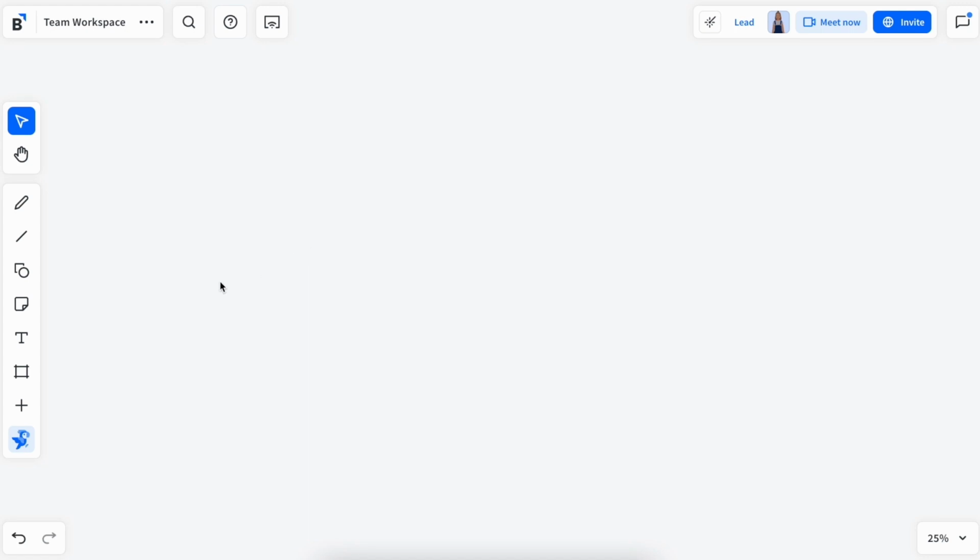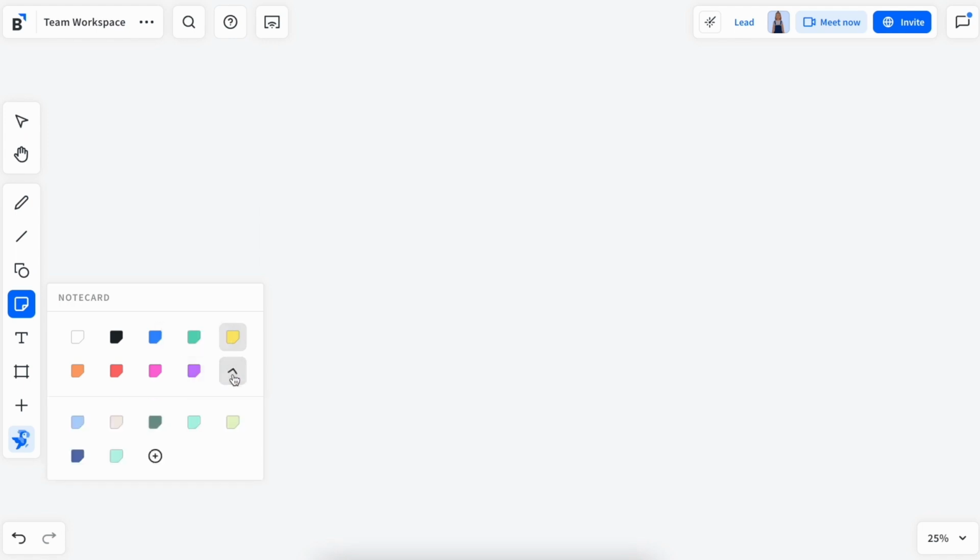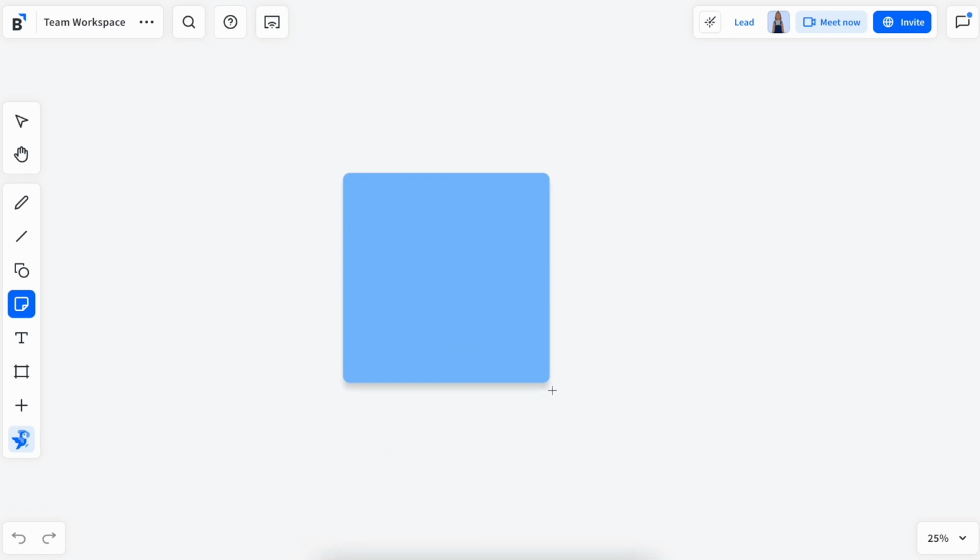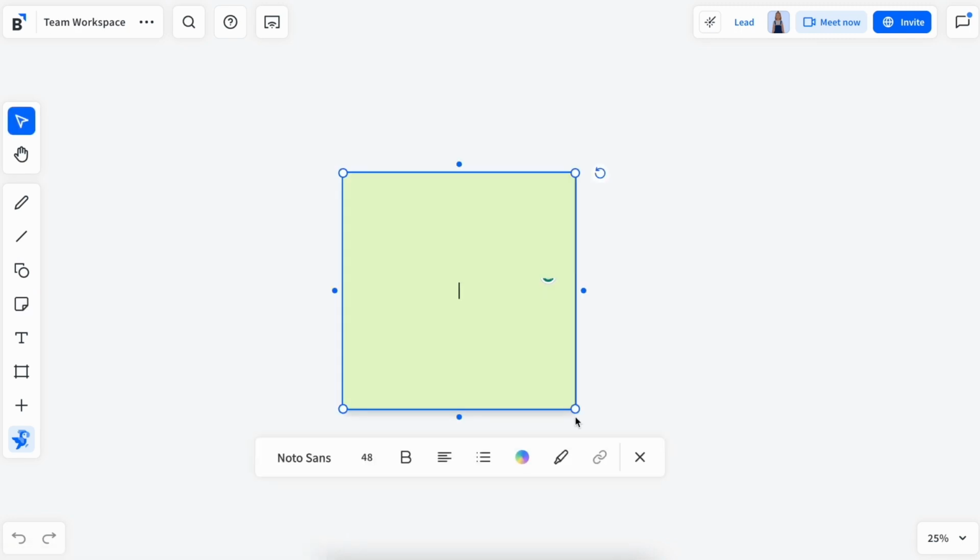To add a notecard to the workspace, go to the Workspace toolbar and click on Notecard. Select a color from the menu or choose a custom color. When you hover your mouse over the workspace, you'll see a blue notecard preview. Click to place your notecard. Once placed, the text toolbar will appear in edit mode so you can quickly add your text.